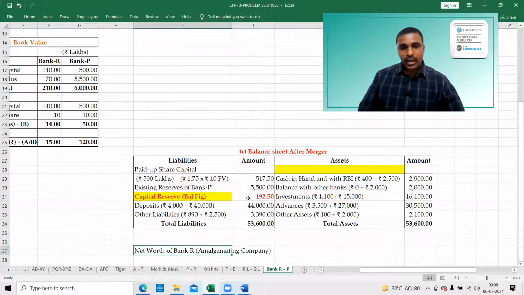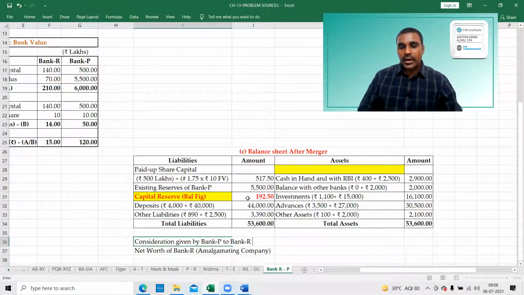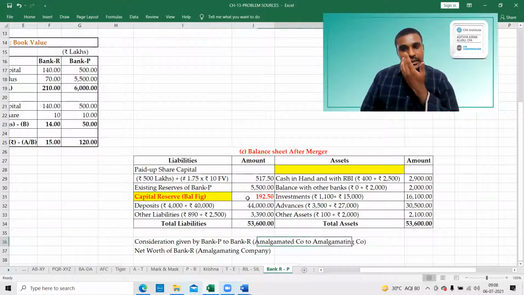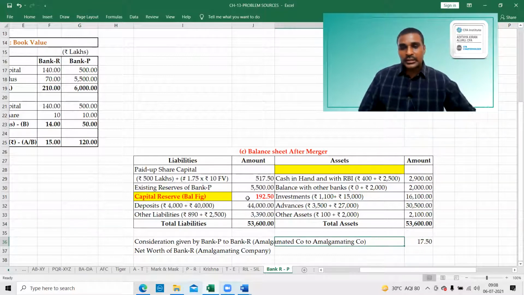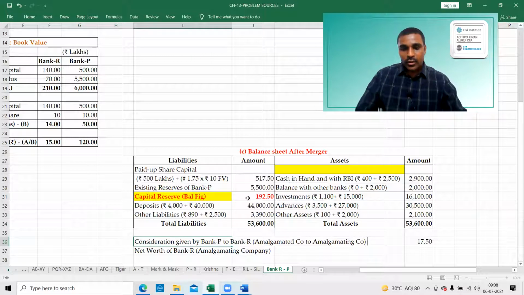So the consideration given by Bank P to Bank R, that is, the amalgamated company to the amalgamating company. What is the consideration given? The consideration given is 17.5 lakhs rupees.